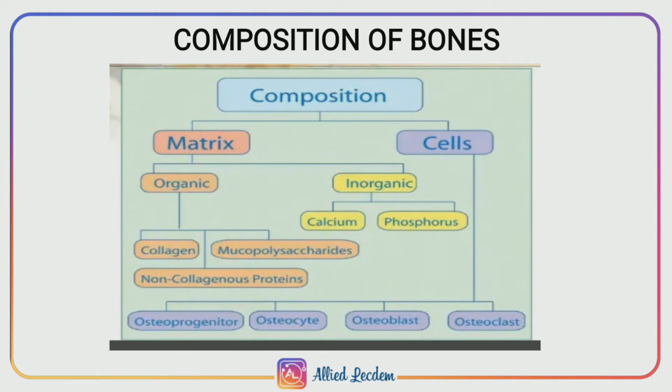The inorganic calcium salts, mainly calcium phosphate, calcium carbonate and traces of other salts, make the bone hard and rigid, which can afford resistance to compressive forces of weight bearing and impact forces of jumping. The inorganic calcium salts are responsible for the hardness and rigidity of the bone.